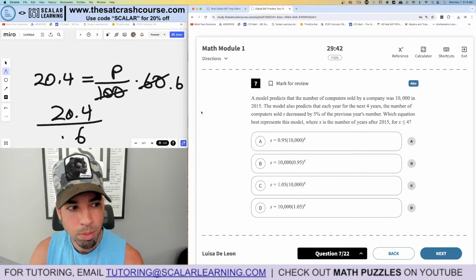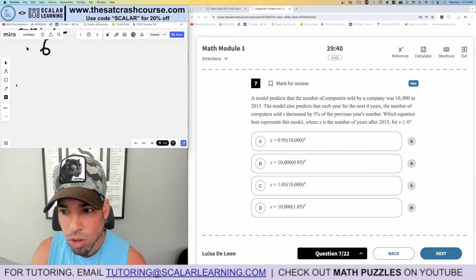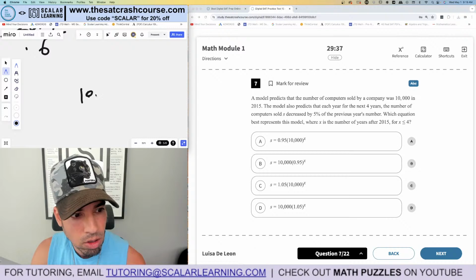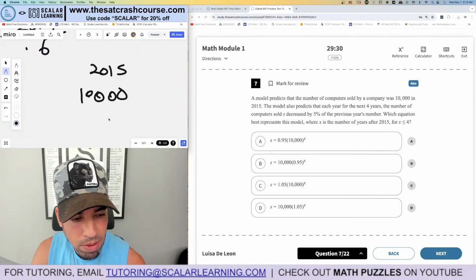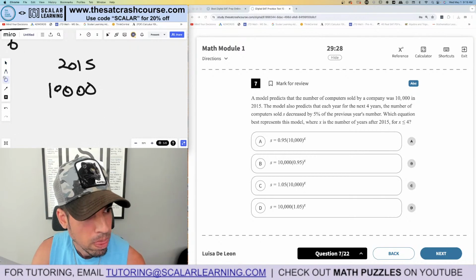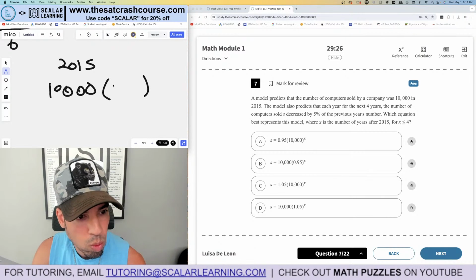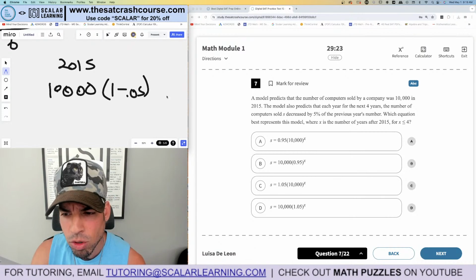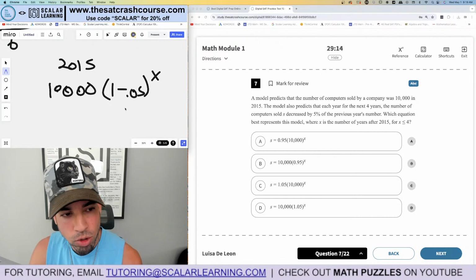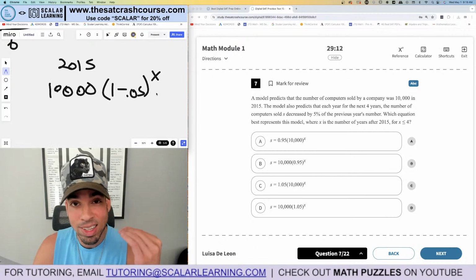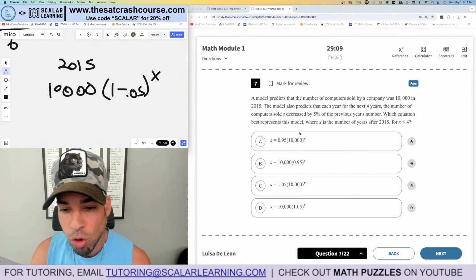The model predicts that the number of computers, let me make a model. So the number of computers sold by a company was 10,000 in 2015. The model also predicts that each year for the next 4 years, the number of computers sold S decreases by 5%. This is an exponential equation. So that would be like times 1 minus 0.05. It's decreasing by 0.05, and it's 5% from each year. So I'll put X as every year from 2015. So when it's 1, it represents 2016, so on and so forth.